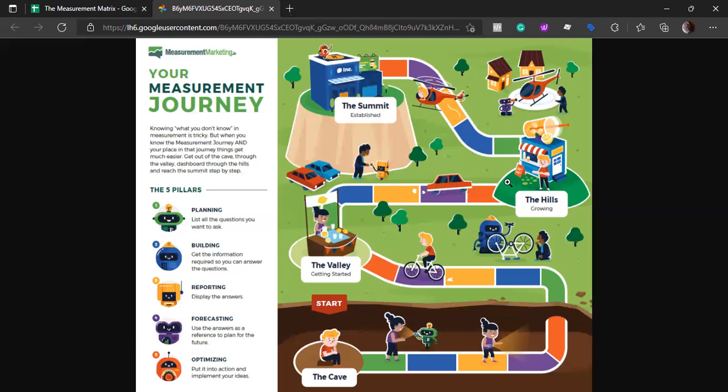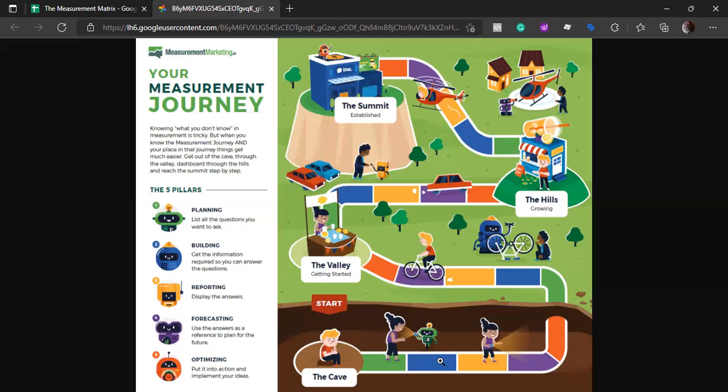As we see, the resources that we need clearly depend on the stage that we are at. If we were to use the helicopter way down here in the cave, it would not help us. In fact, it would be of no help at all. So it is very important that we start from the beginning and find our way through it. Each and every phase is important, and we need to go through this entire journey so that we can finally reach the summit.